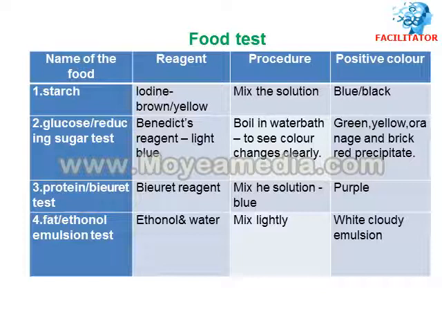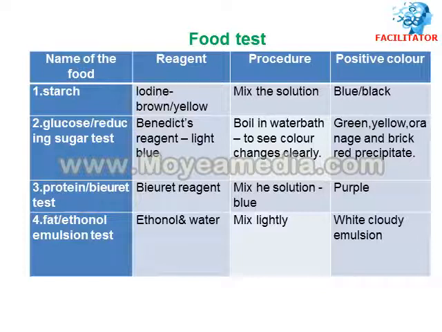Then the second food is glucose, also called reducing sugar. The glucose reagent is Benedict's reagent, which is light blue in color. You add Benedict's reagent to glucose in the test tube and boil it in a hot water bath. The hot water bath is to see the color changes clearly.